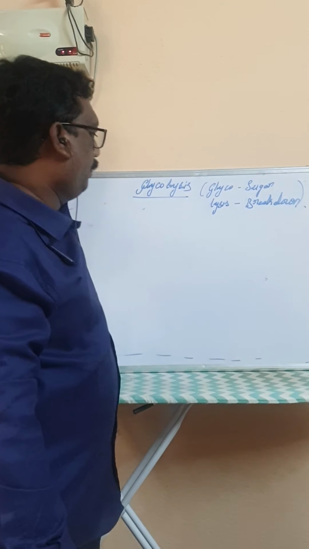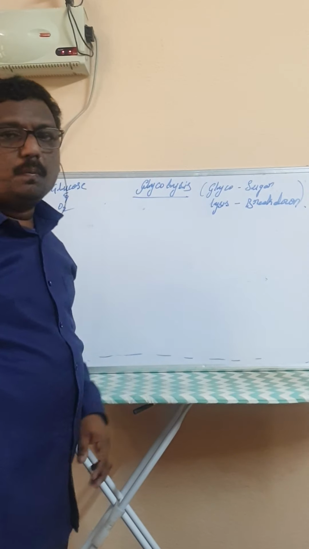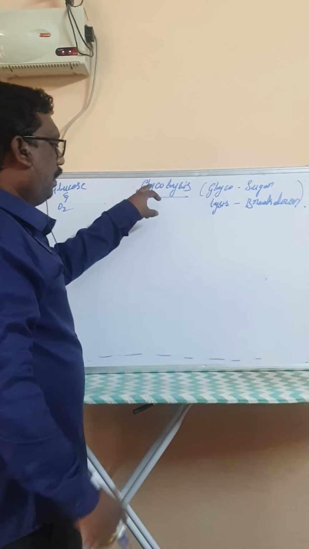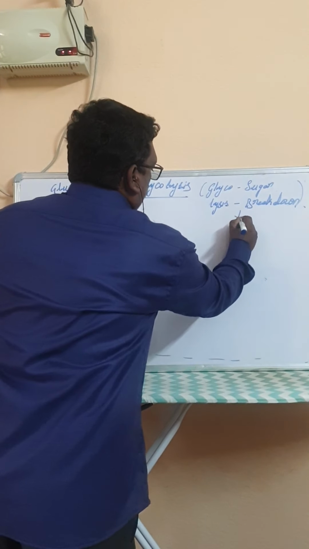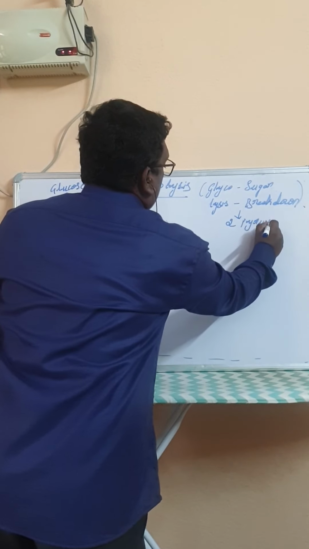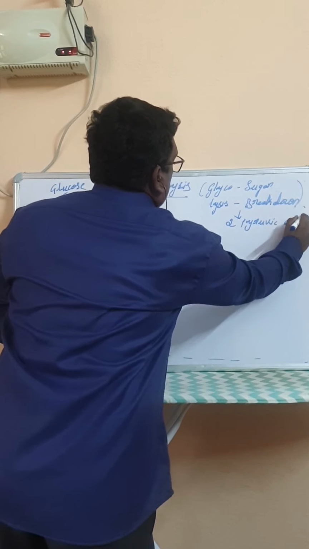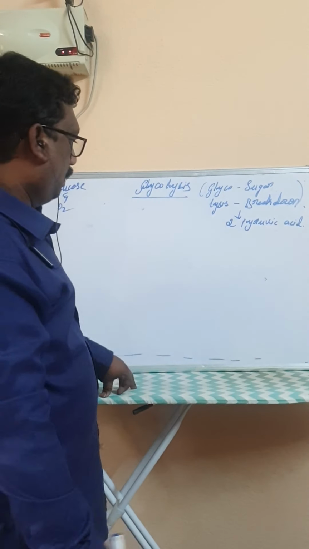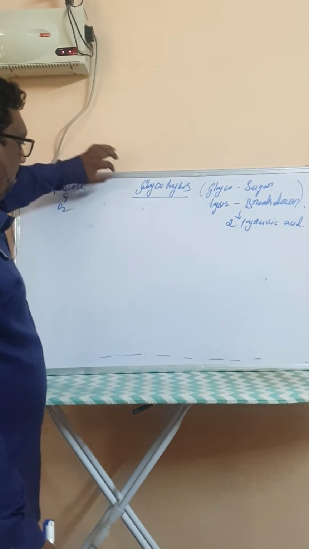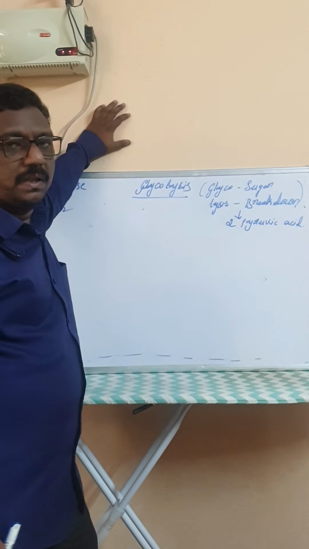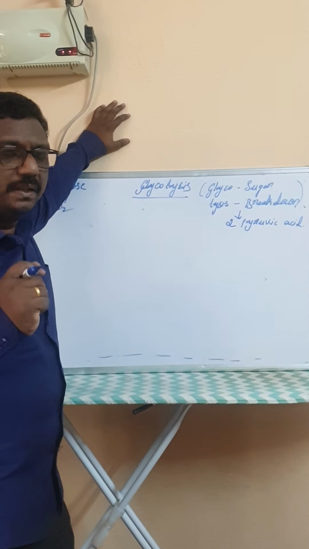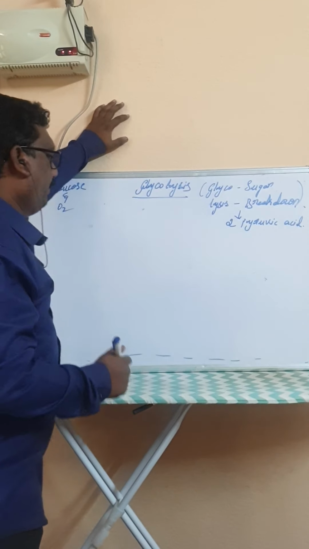The breakdown of glucose into two molecules of pyruvic acid is called glycolysis. Let us see the steps involved in the glycolysis process. This glycolysis process takes place in the cytoplasm of the cell.